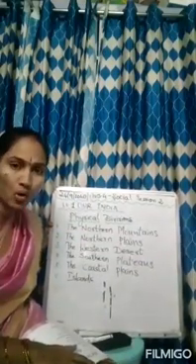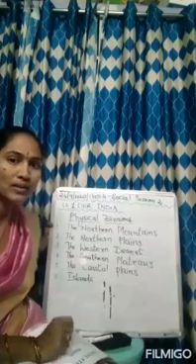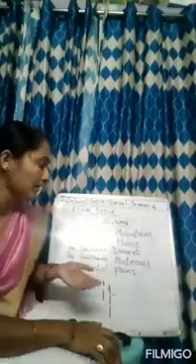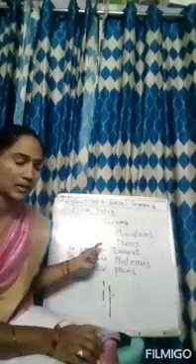So this is your homework. Look at the board, otherwise in the textbook, and write it 2 times neatly. It is given in the textbook also. So these 6 you have to write 2 times. That is your homework. Once again I am pronouncing it. Listen. Northern mountains, northern plains, the western desert, the southern plateaus, the coastal plains, islands.